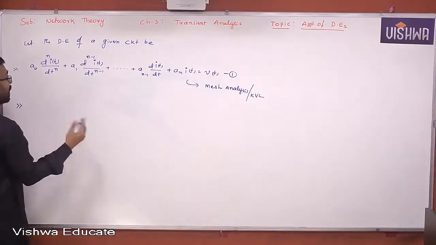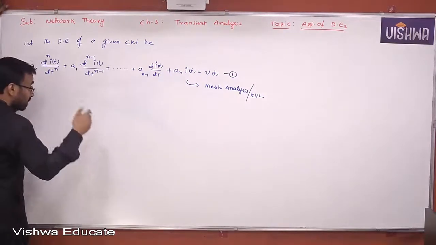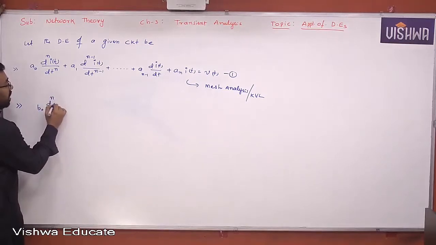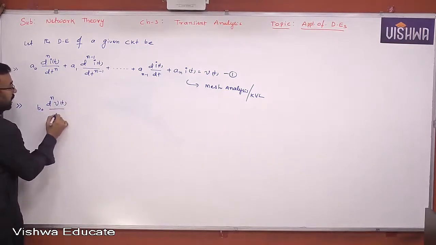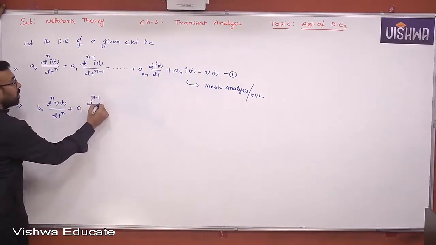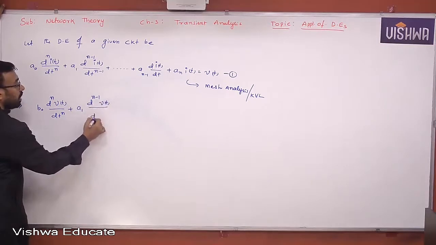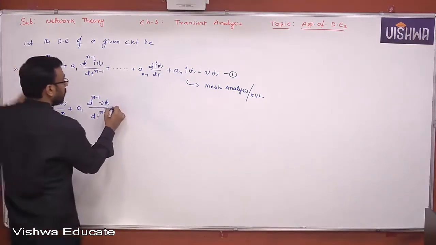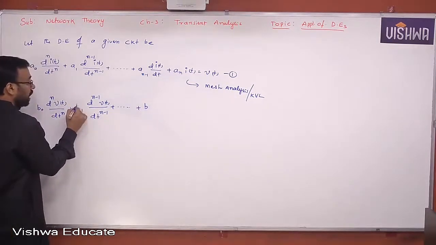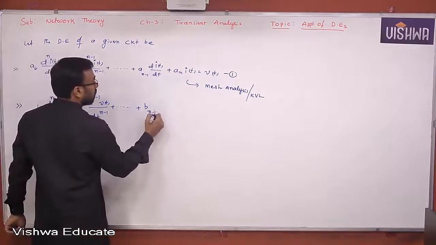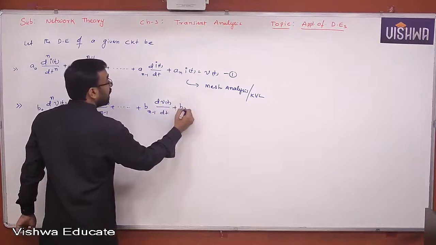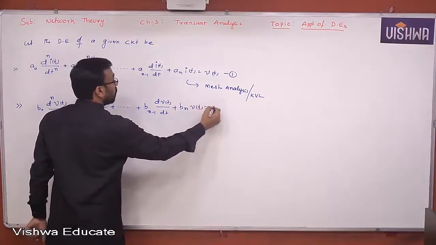Secondly, you can also obtain the differential equation using what? Node analysis or KCL. So I can say B0 d power n v of t by dt power n plus B1 d power n minus 1 v of t by dt power n minus 1 plus and so on, B n minus 1 dv of t by dt plus Bn v of t is equal to I of t.